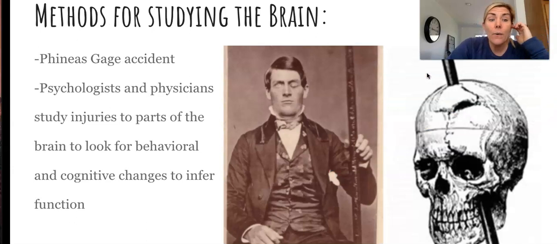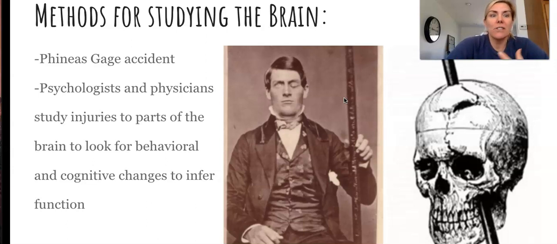Okay, how do we study the brain? This is important to know, and it all kind of started, people started to do more studying of the brain after some case studies, like Phineas Gage. That was a famous accident, where Phineas Gage had that steel rail, here's a picture of it, I can't think of what it's called, that went right through his head, and he sat up after the accident and talked to people.